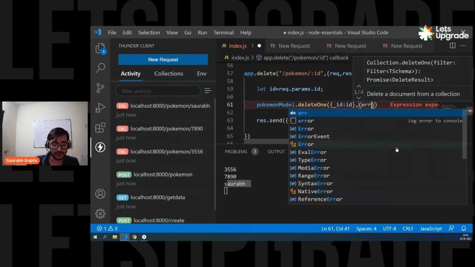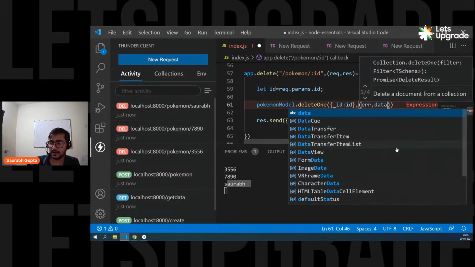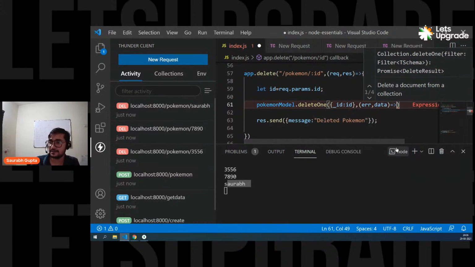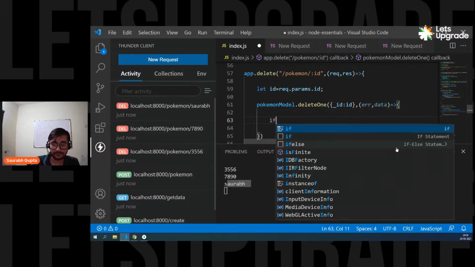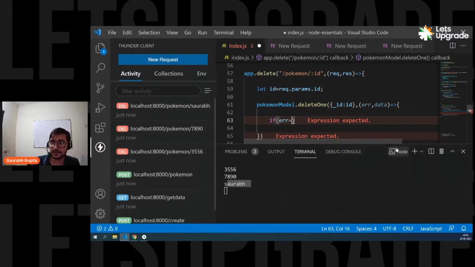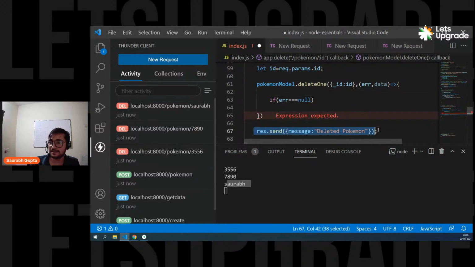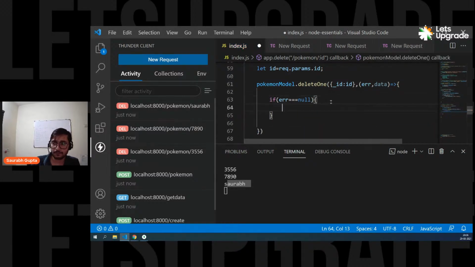Again, it has a callback function. So error and data. And simply, if it is deleted, if there is no error, right? If error is equal to null, simply send this response that Pokemon is deleted. That's it. Done and dusted. Simple.